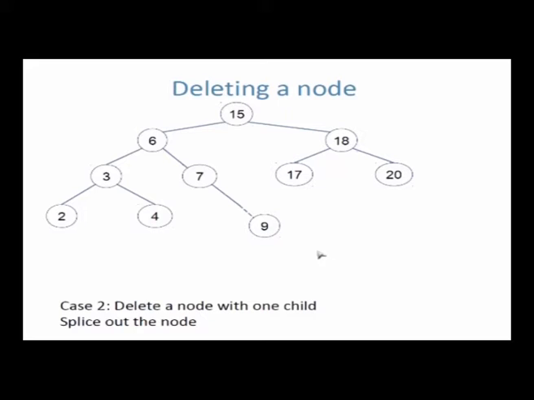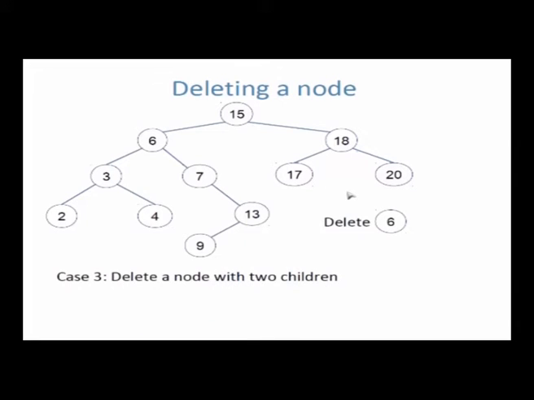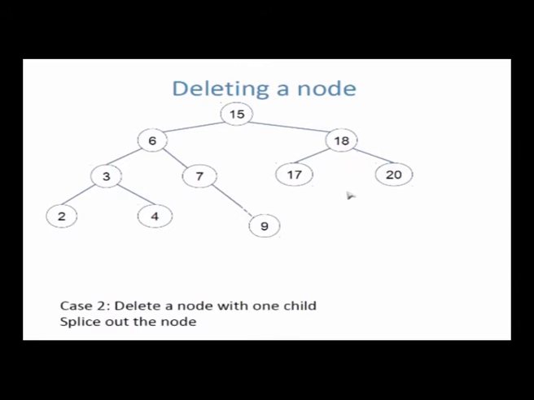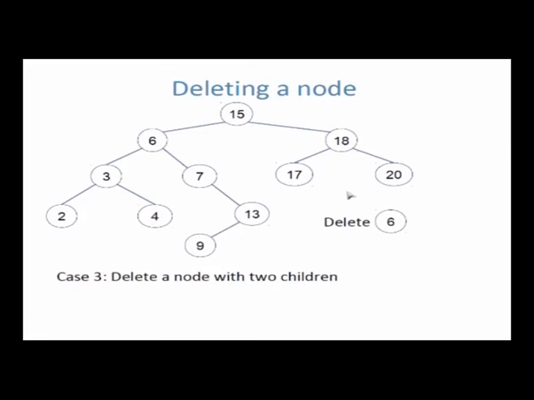So deleting a node with one child is very easy. Just cut the parent, cut the child and connect the child to the parent, right? And when you connect the child to the parent, the direction in which you are connecting it is the same as the direction of the node which you cut out. Okay, so last case, most difficult case is what happens when you cut a node which has two children. Say I want to cut 6. 6 has two children, 3 and 7. Now if it was 7 which I am cutting out, it was easy because I just could splice. But 6 has two children, so what do I do now?